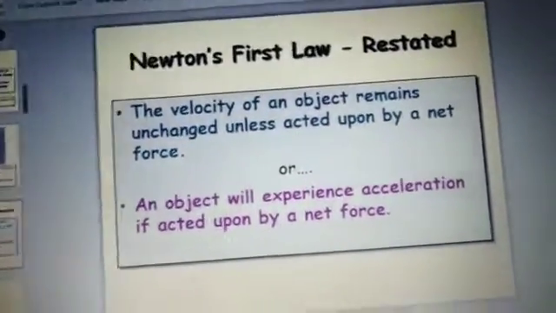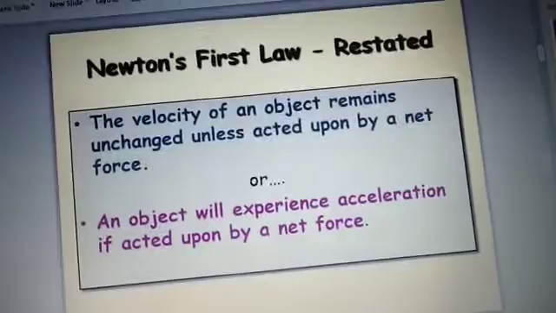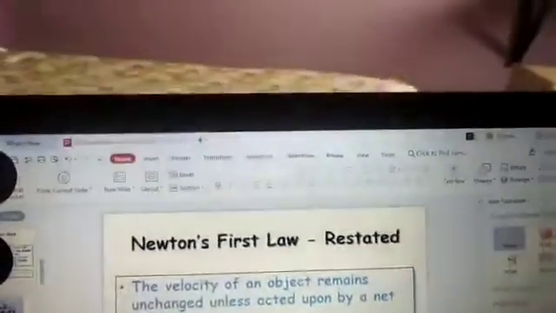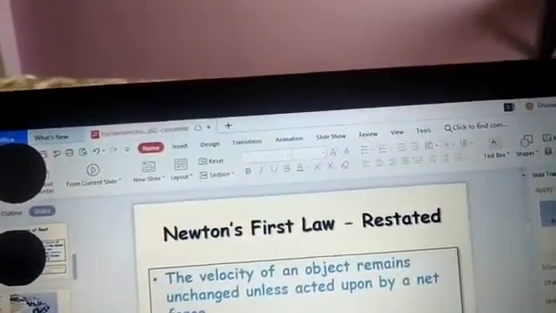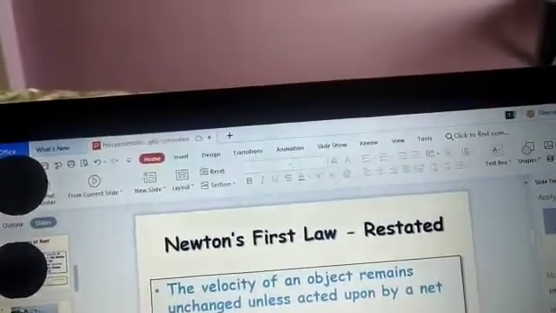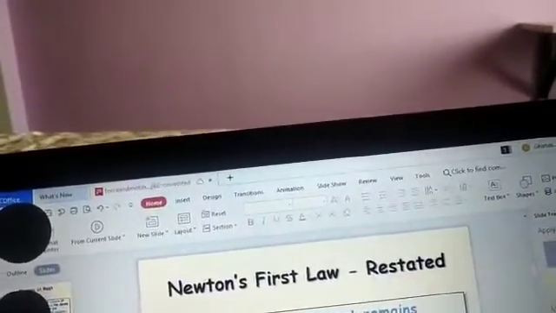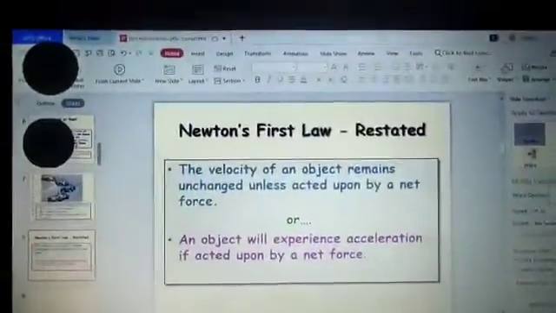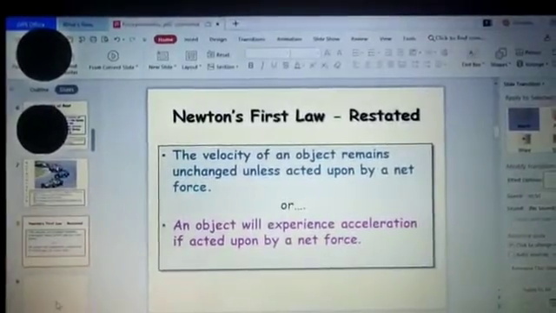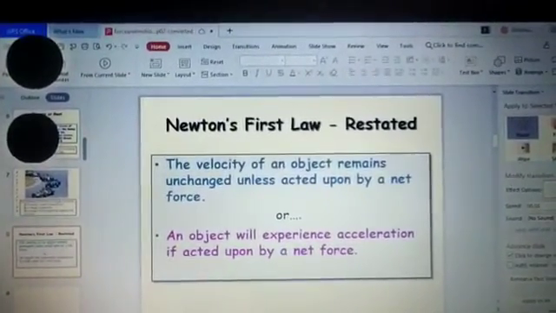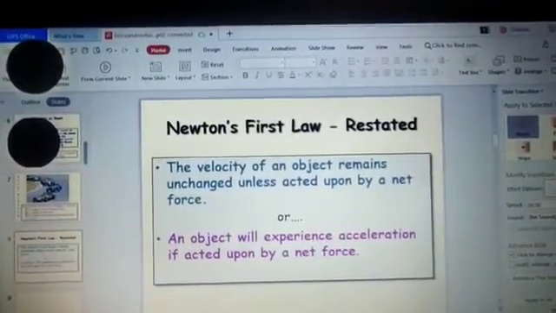So here, you are standing in a bus. The bus is at rest. You are also at rest. Your legs will be in contact with the bus, obviously, when you are standing inside it. As the bus starts moving, what is going to happen here? Your legs will be in contact with the bus.